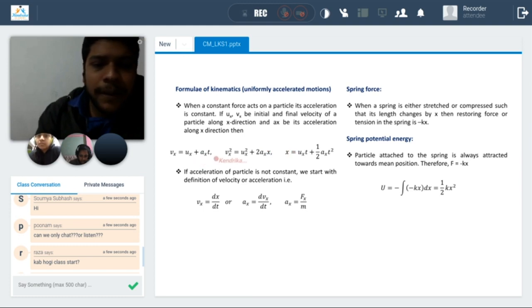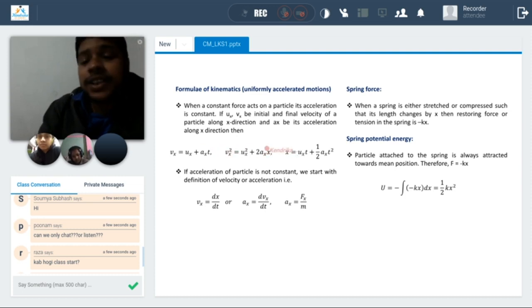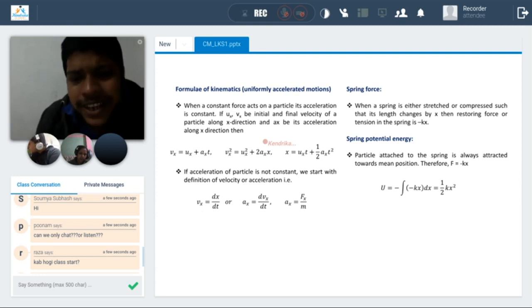We have solved many problems with these since earlier classes, I think from 8th or 9th. Sometimes we need these equations when solving problems, and we remember them, but just to revise I have put them on the slide. If acceleration was constant, we have these equations, and from them you can calculate the motion. These are basically the equations of motion.